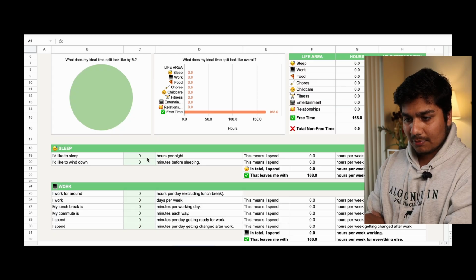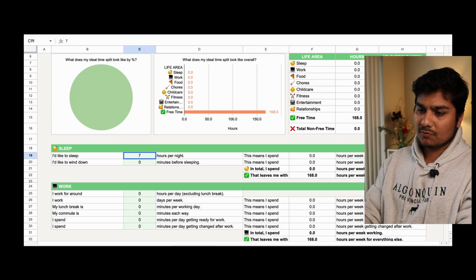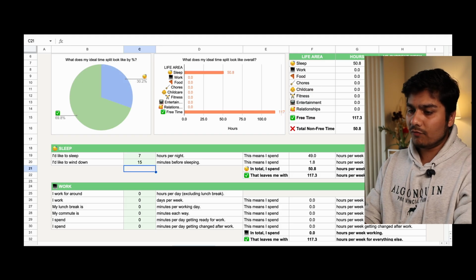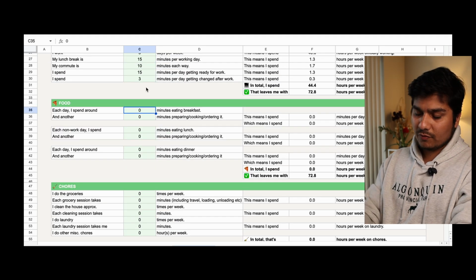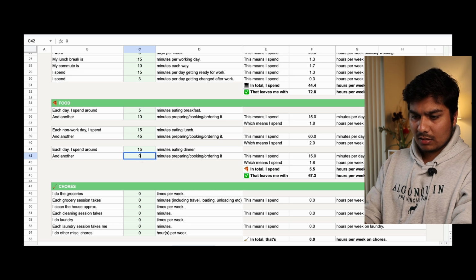Are we together so far? Hopefully I am making sense, because I'm not sure if others would be this much interested in what I'm doing with my life. Let's jump to the ideal week. I'd like to sleep. Honestly, I would just say 7 hours is perfect for me. Finish winding down in 15 minutes. Work, eating breakfast. So let's just stick to that.